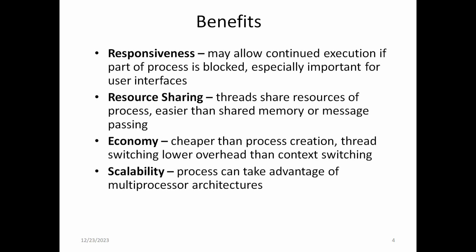And the fourth advantage is scalability. What does scalability mean? The process can take advantage of the multi-processor architecture. We can increase the number of threads within the process. That is another benefit. So these are the four major benefits of multi-threading: one is responsiveness, second is resource sharing, third is economy, and fourth is scalability.